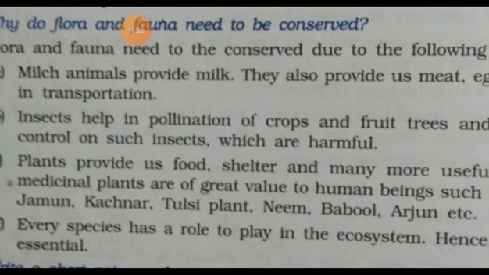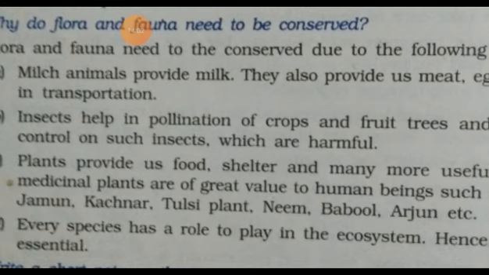Several medicinal plants have their value to human beings, such as sarpagandha, then jamun, then kachnar, tulsi plant, neem, babul, and arjun. They have medicinal value, and that is why it is necessary to preserve these plants.